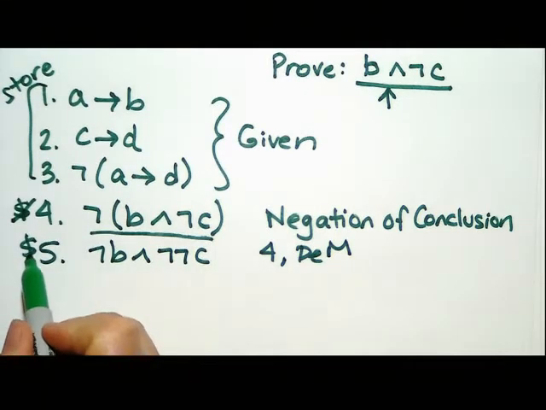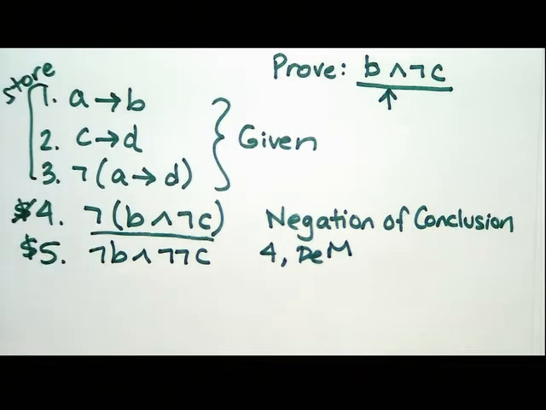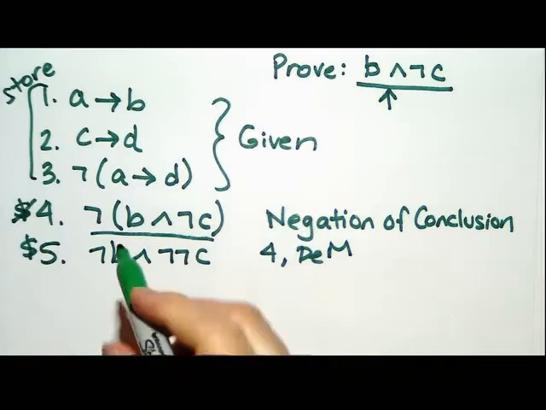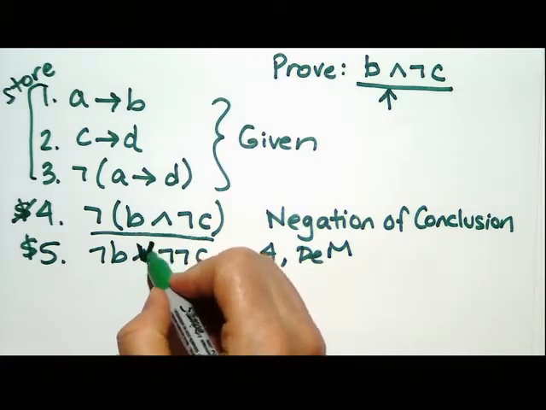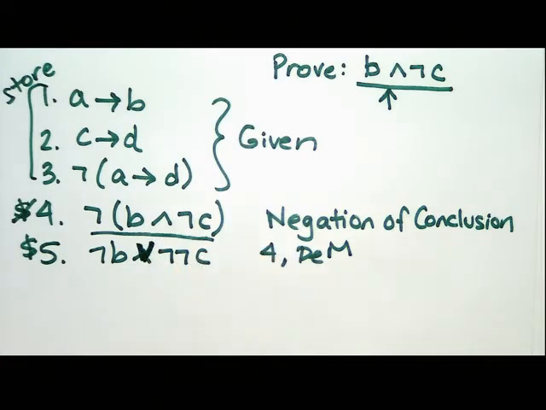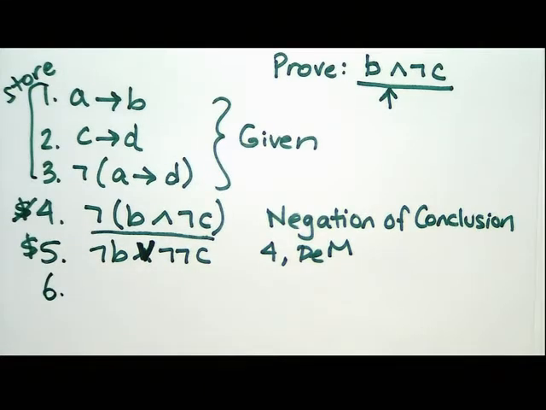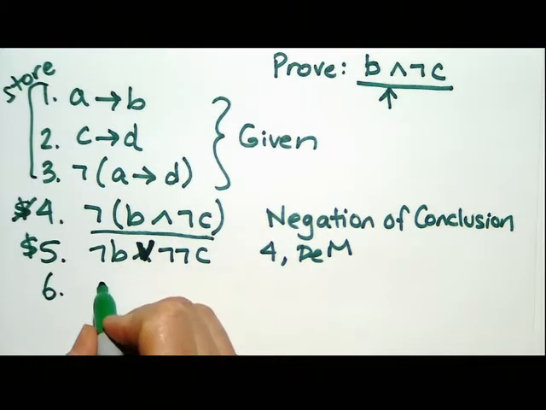And if I derive it using the negation of the conclusion, I'm going to put a dollar sign next to it, just so I know I'm keeping track of the fact that I'm going to use something that came from the negation of the conclusion. You look like you have a question. You're right. Thank you for checking my mistake. So we had B and not C, and then when we negated it, we should have had not B or not C. Good checking.